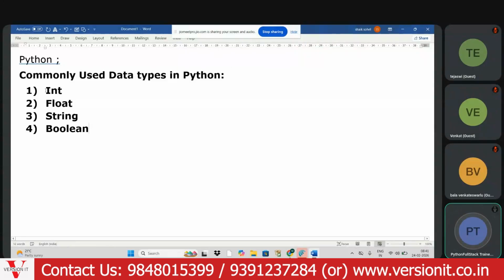My dear aspirant, these are the commonly used data types.